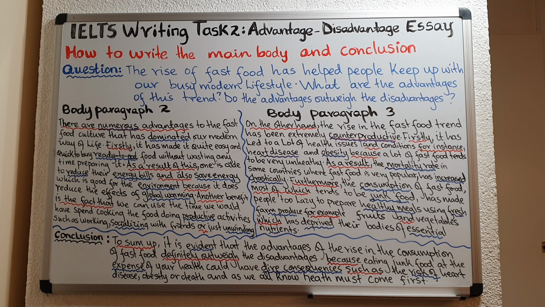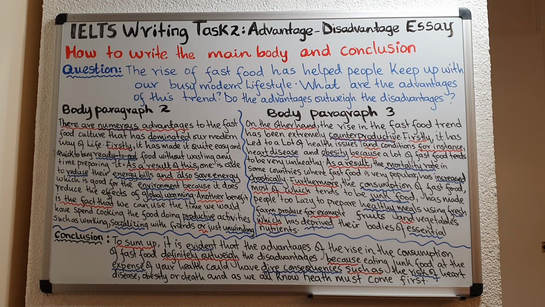In this essay, we are supposed to write about advantages and disadvantages of fast food. So we are now going to start with the advantages, and that should be reflected in the first sentence of the body paragraph. In this case, our sentence is, there are numerous advantages to the fast food culture that has dominated our modern way of life. There are numerous advantages to the fast food culture that has dominated our modern way of life.